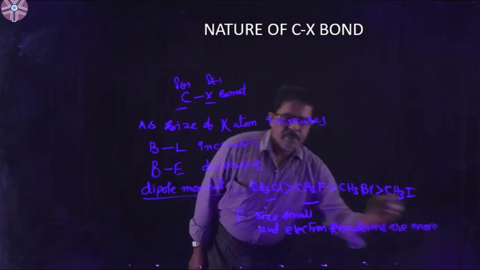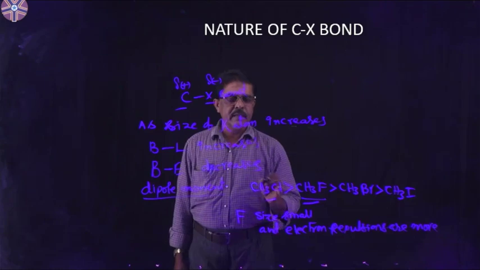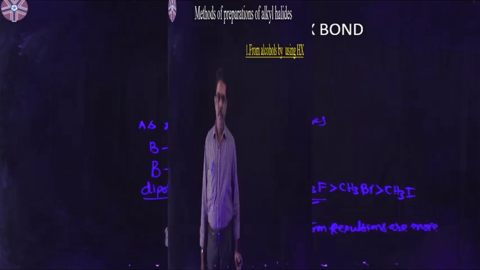Due to this, CH3F has a lower bond dipole moment than CH3Cl.